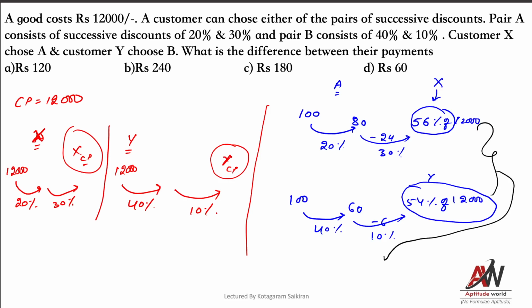So the difference is 2%. 2% of how much? 12,000. 10% is 1200, 1% is 120. So 2% will be 240. That's it. Simple. Okay. Next one.